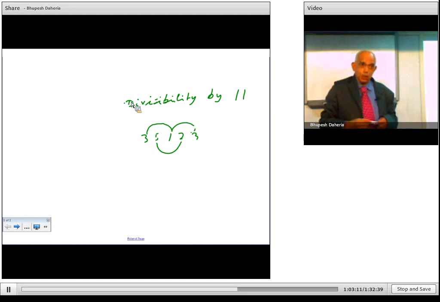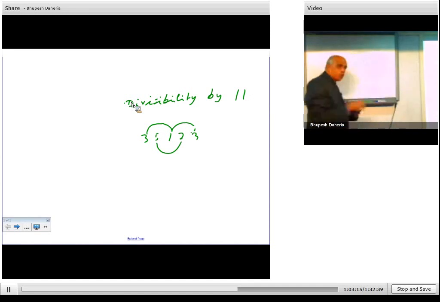So that is the rule: you start from the right hand side. Now it can be 4 digits also. So in the entrance examination they will say which digit should be written here so that the number is divisible. Now you take in between, supposing, and here. So now in the same way, this is 4 plus 5, 9. There should be 8 plus 1. So this number will become 8.